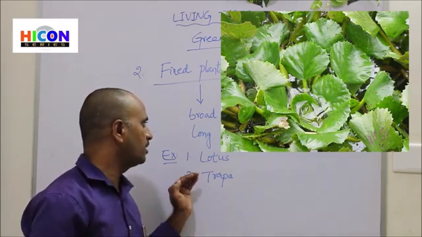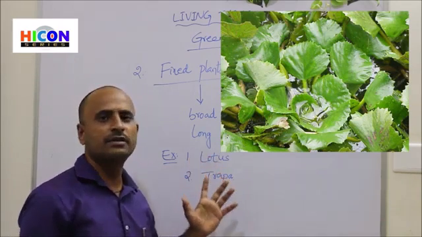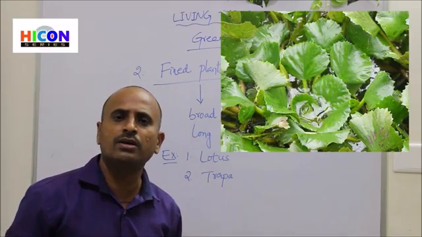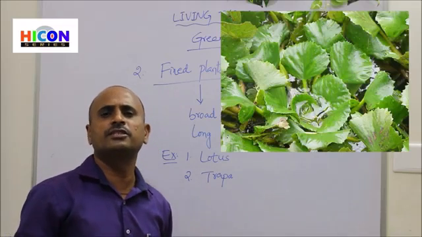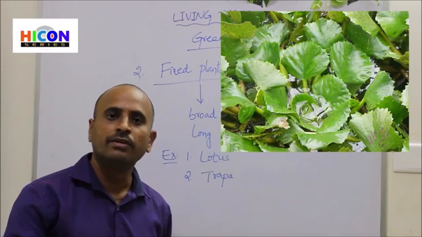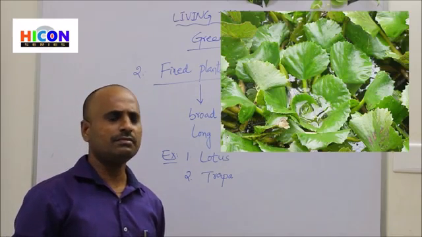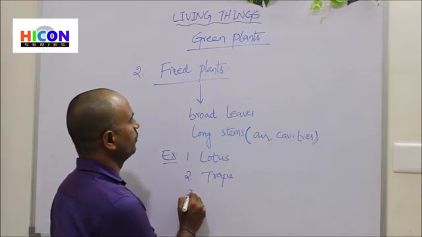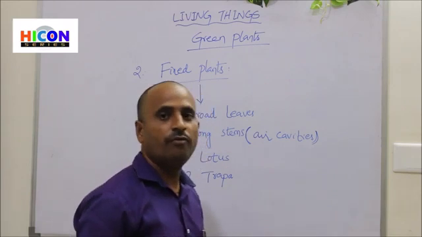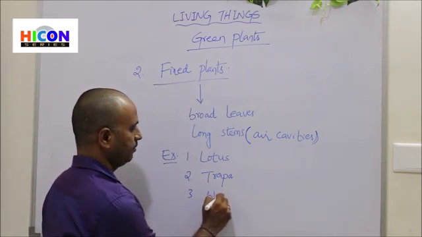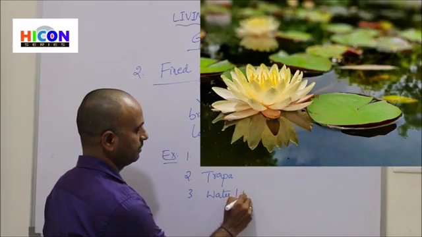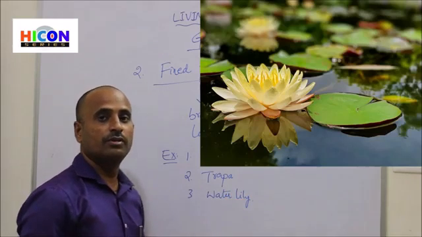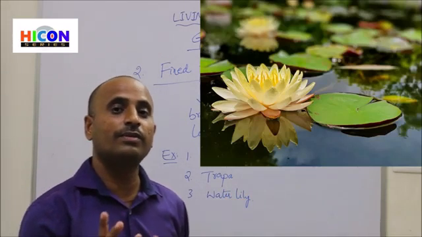These plants also have broad leaves and long stems, and because of the air cavities present in their stems, they will float on the water surface. And the third example for the fixed plant is water lily. All of you know the water lily, it is a white color flower, a big flower.